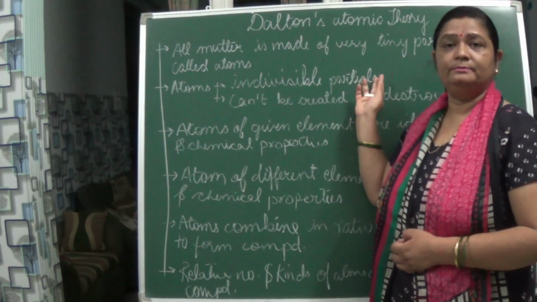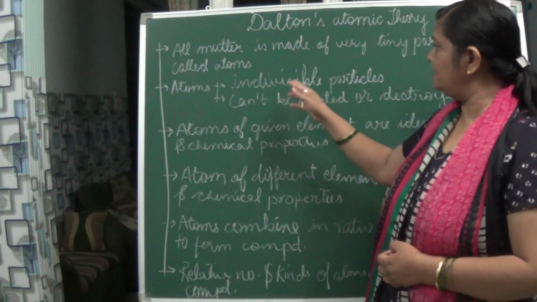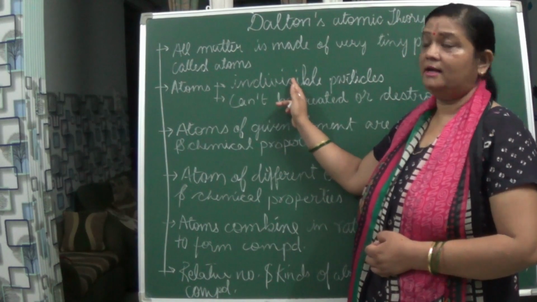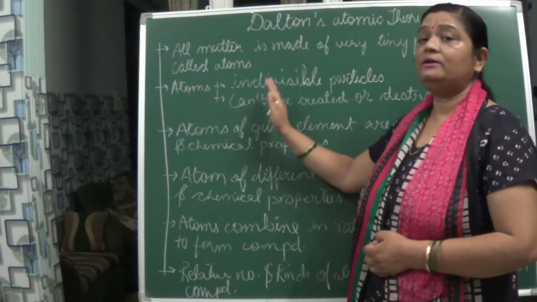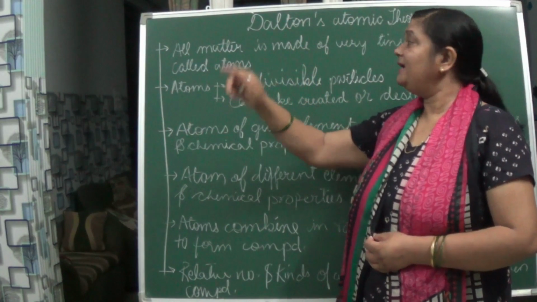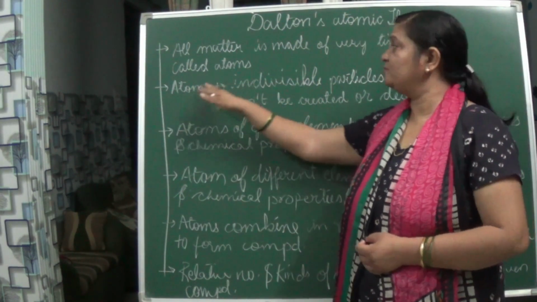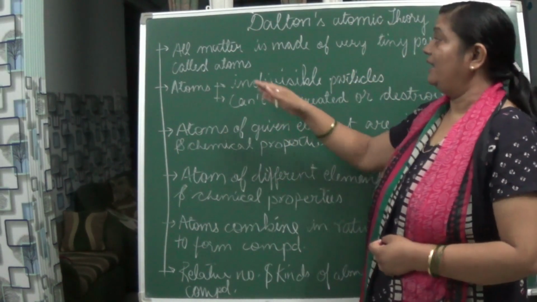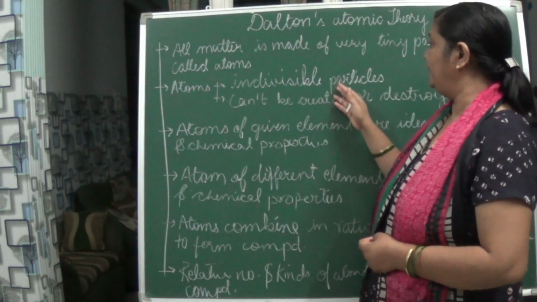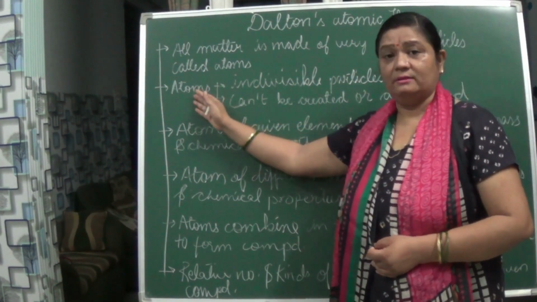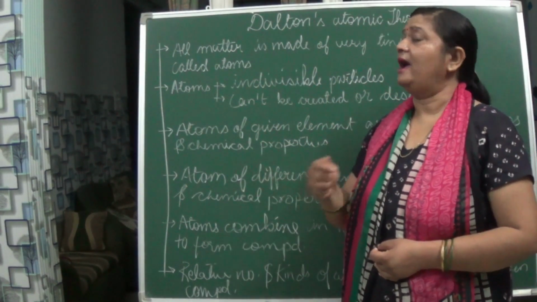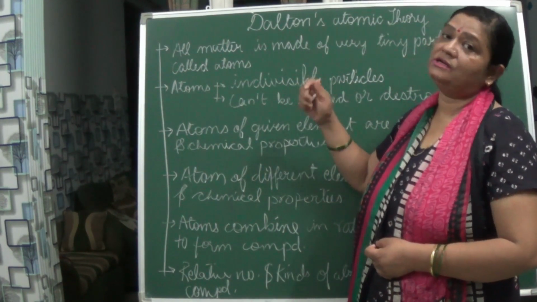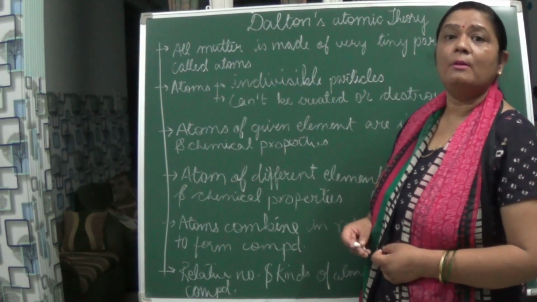Right now we know that they are divisible, but at that time Dalton tried to explain those laws, and accordingly he said that atoms are indivisible and not divided. He also said that atoms can neither be created nor destroyed, and thus he was explaining the law of conservation of mass.